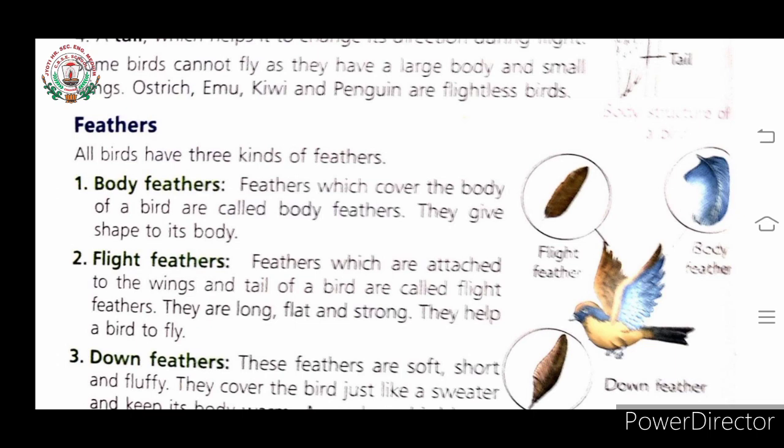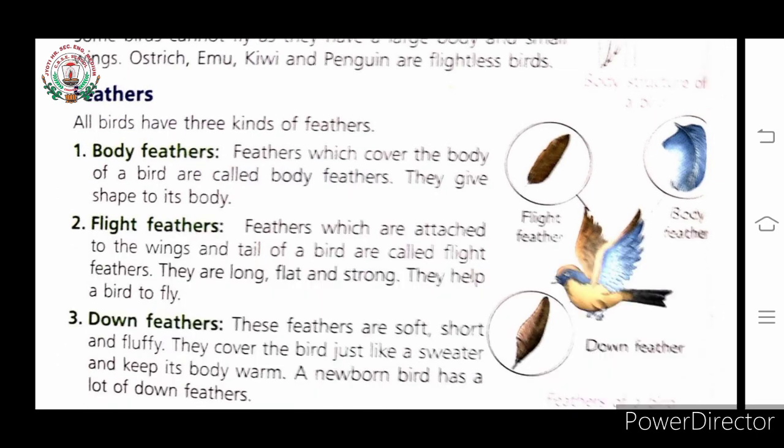Let's see the first kind of feathers, body feathers. These body feathers cover the body of a bird and are called body feathers. They give the shape to its body. These body feathers give shape to the body of a bird.